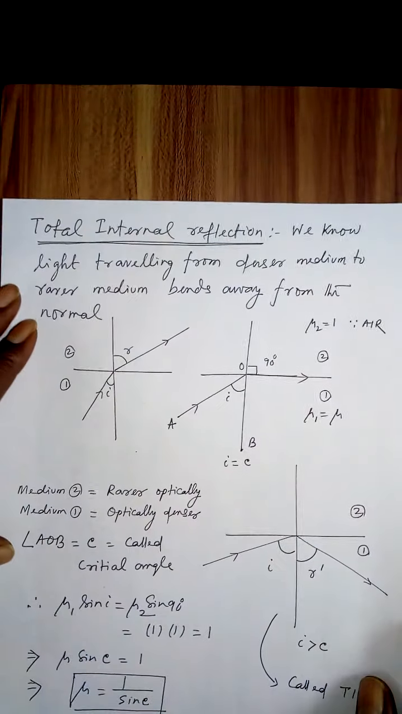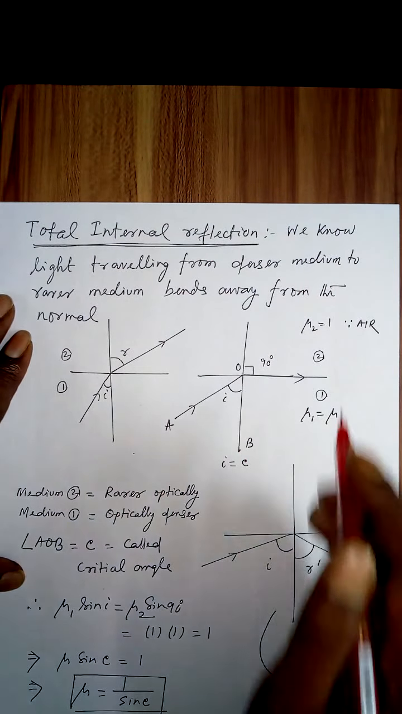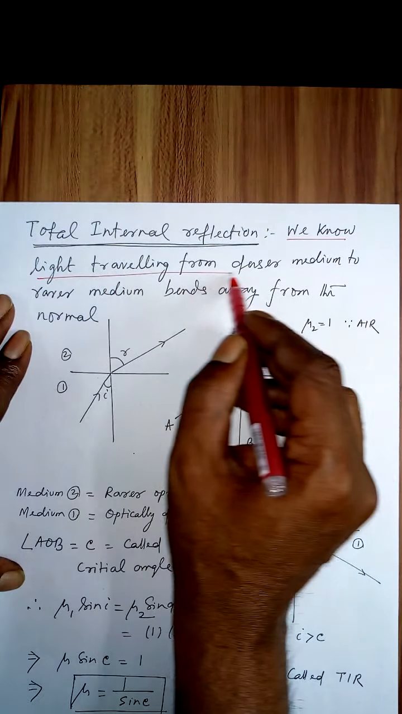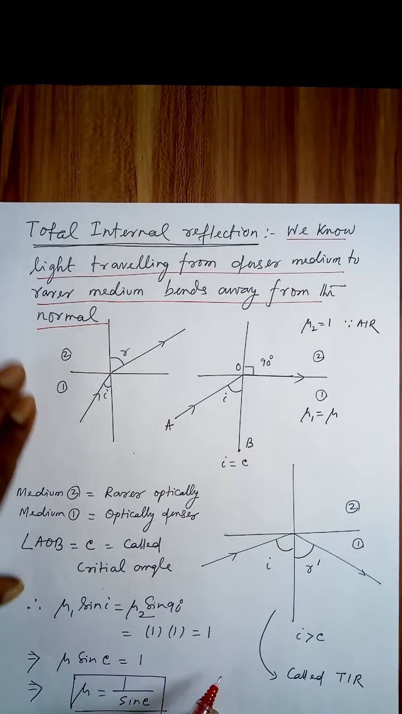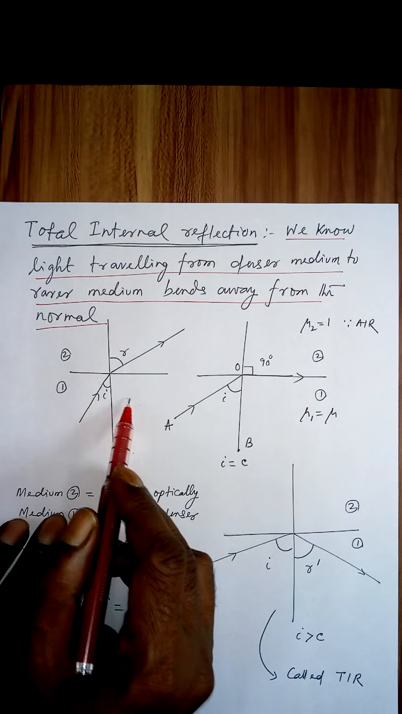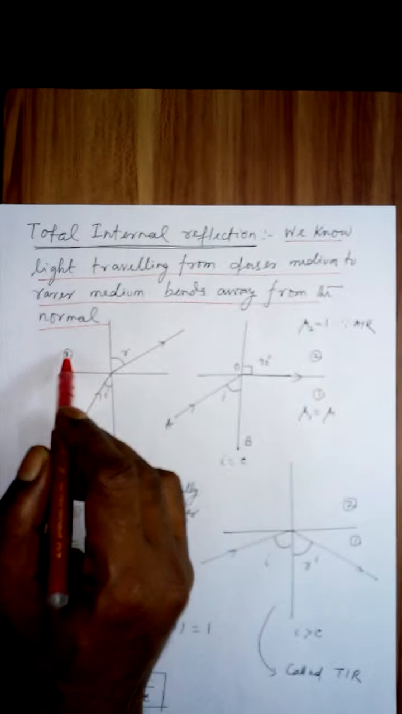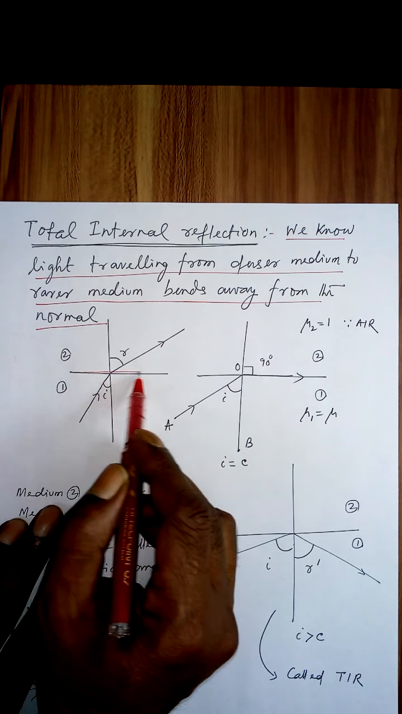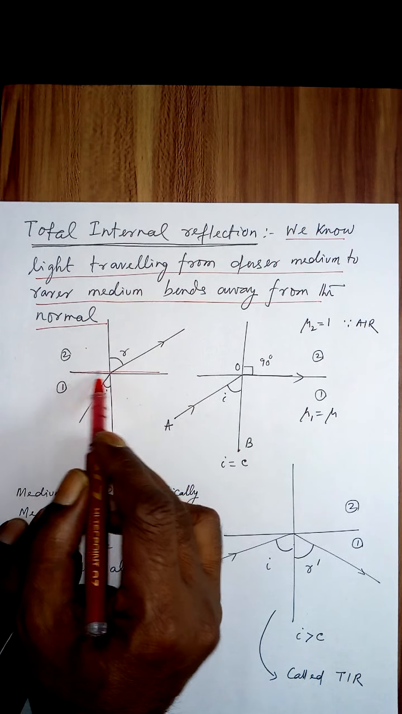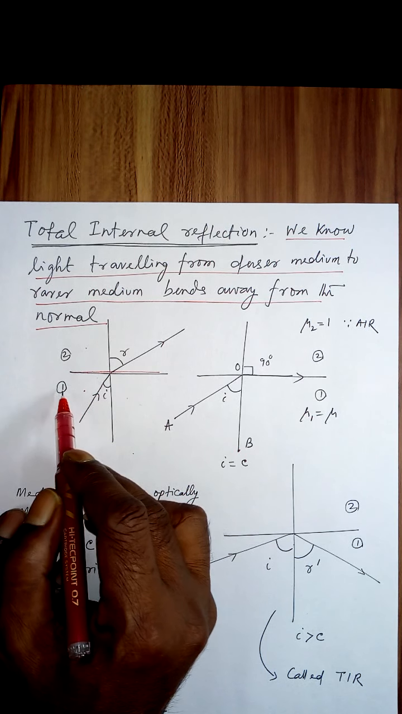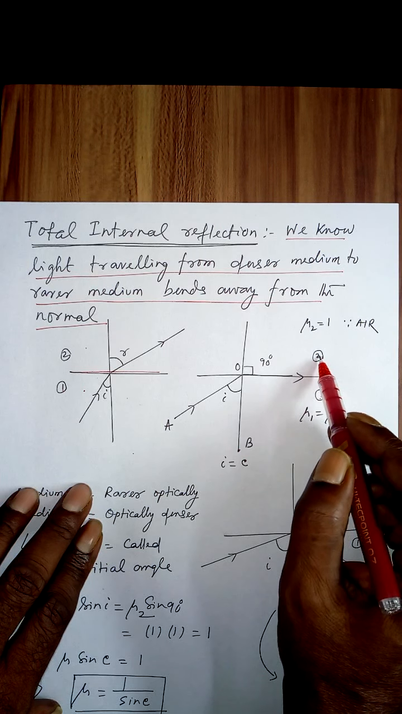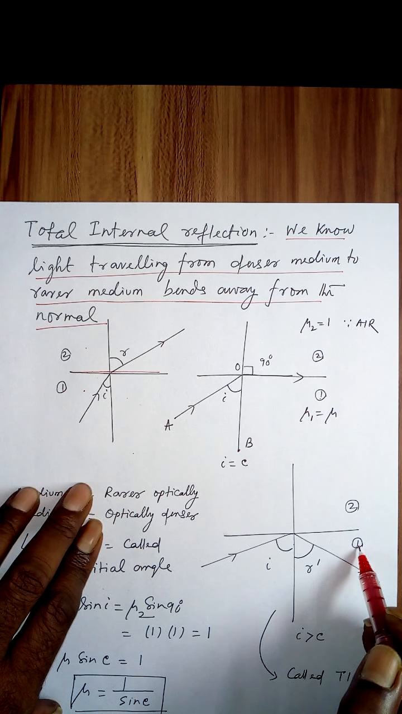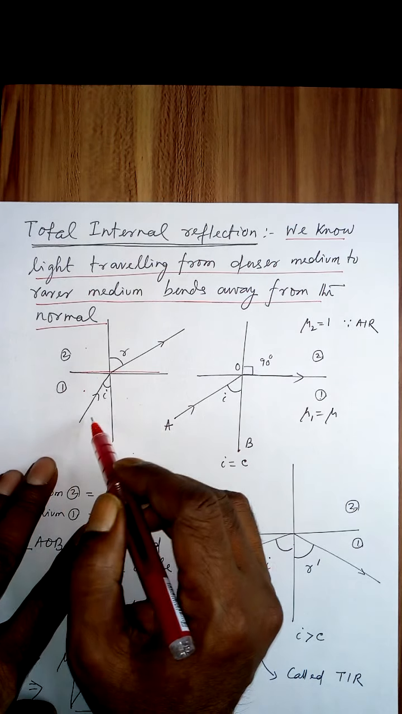Now total internal reflection. We know light traveling from denser medium to rarer medium bends away from the normal. So I have shown three cases, 1, 2, 3. Number this medium, second medium. The medium above this line is rarer medium. The medium below this is denser medium. Medium 1 is denser, medium 2 is rarer.